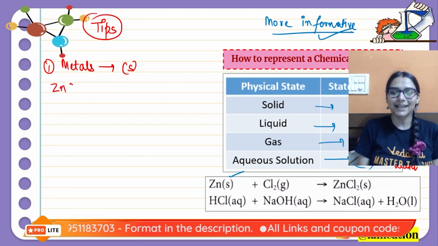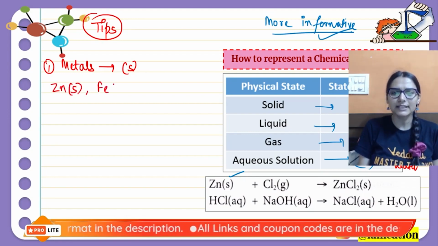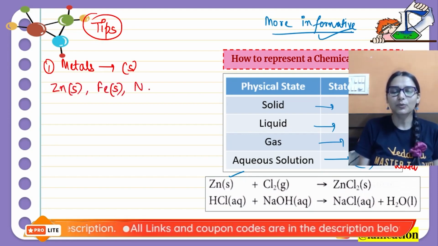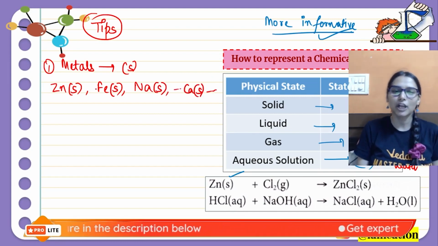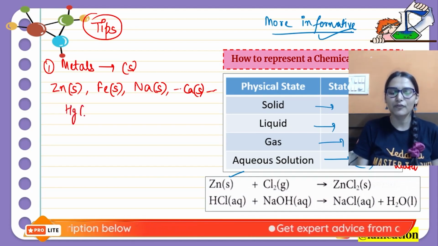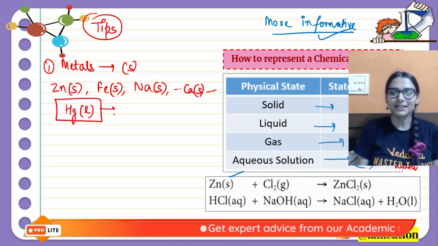Like zinc, iron, sodium, magnesium, calcium. You see metals exist in the solid state, but we have an exception of mercury. Mercury is a liquid metal.